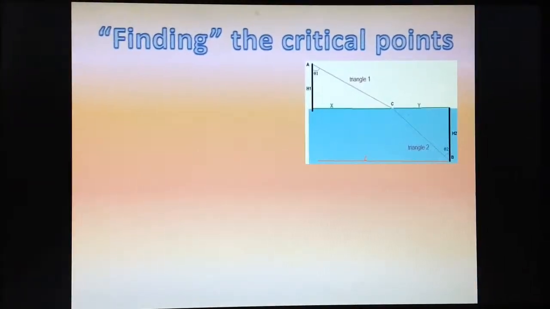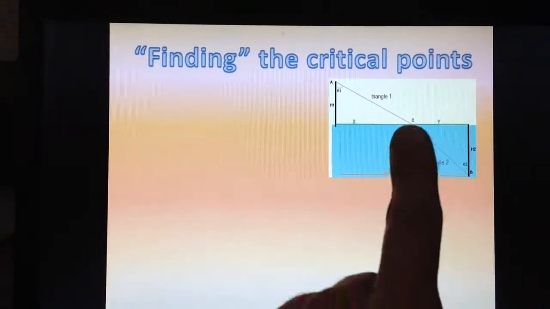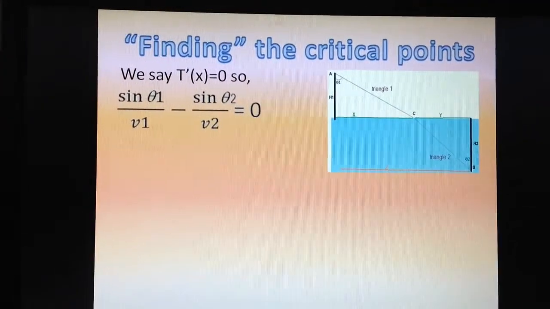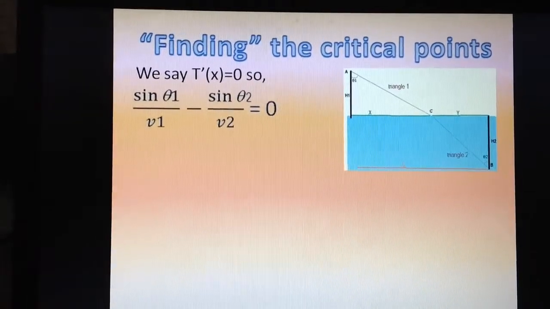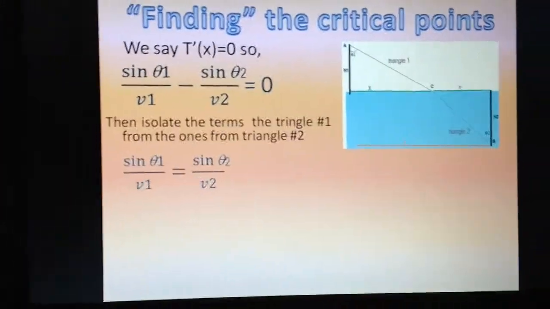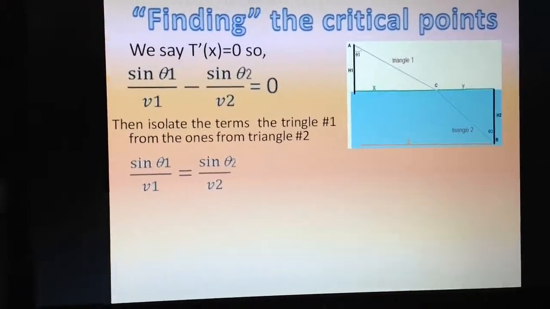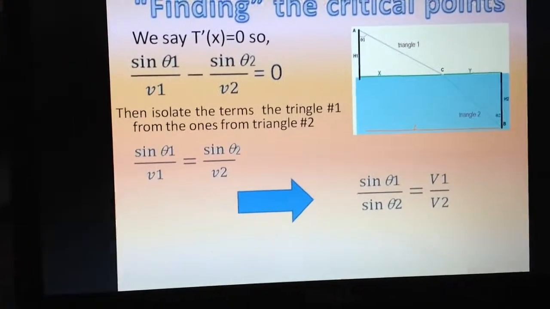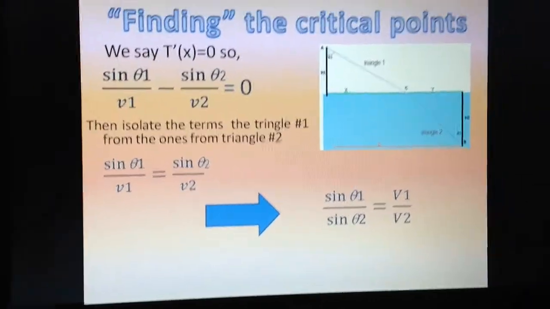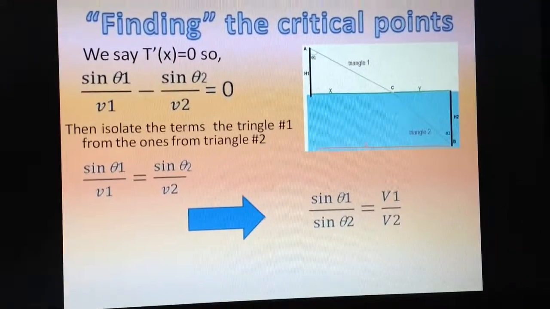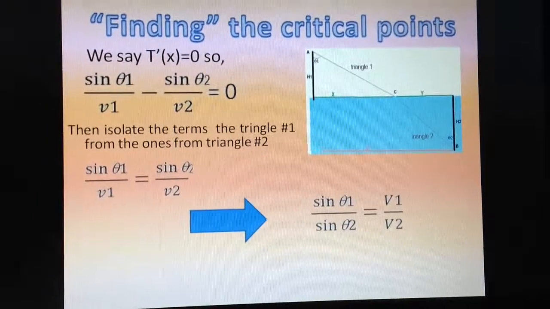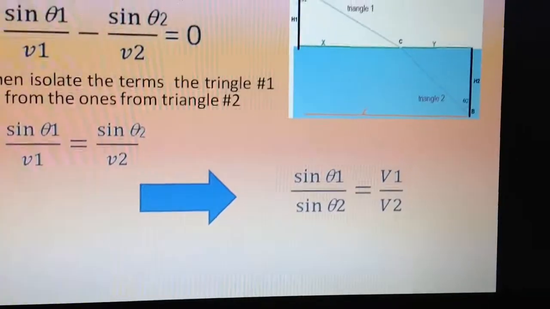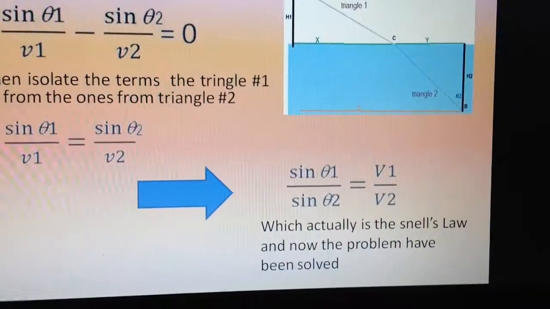Then, finding the critical points will show us the answer of the problem. We have our diagram with triangle 1 being this path from A to C, and triangle 2 from C to B. Then we set the derivative of T with respect to x equal to 0, so we have sine of theta 1 over v1 minus sine of theta 2 over v2 is equal to 0. Then we isolate the terms from each triangle separately. We separate the sines and the velocities to each side of the equation, and we find that sine of theta 1 over sine of theta 2 is equal to v1 over v2. Now we have solved our problem, because this is actually Snell's law.